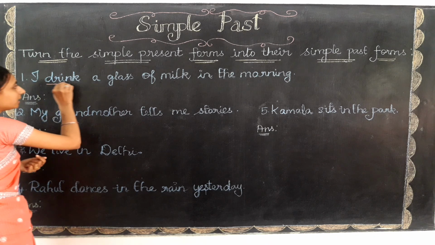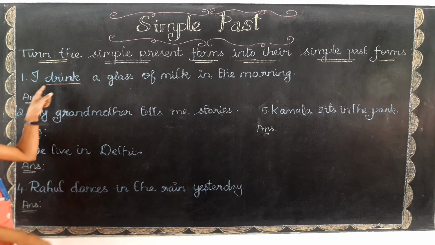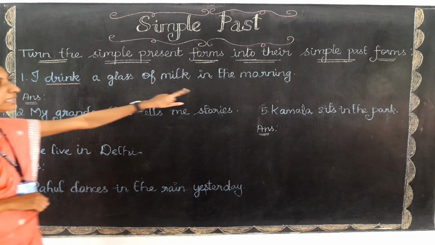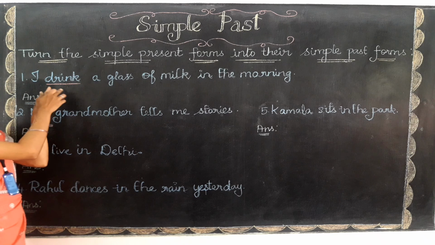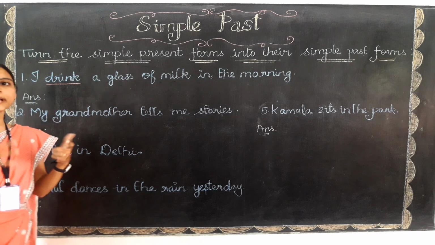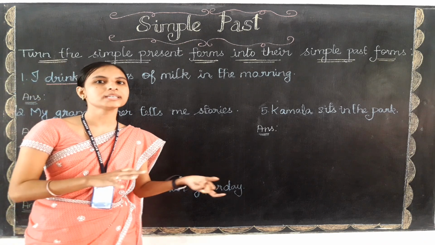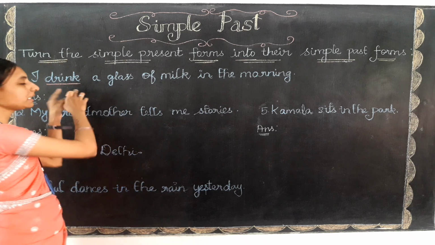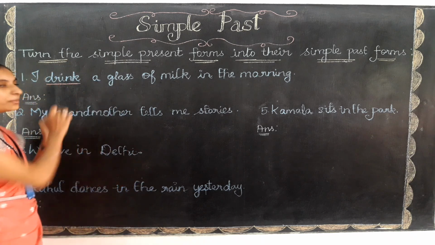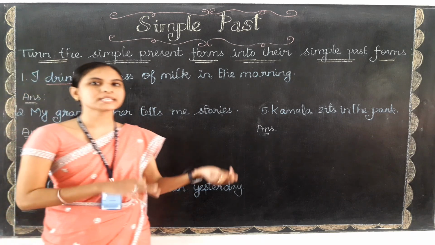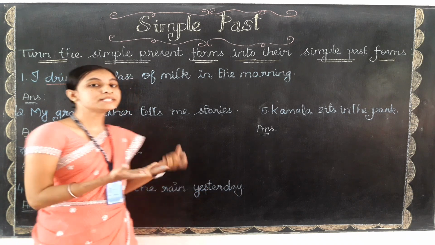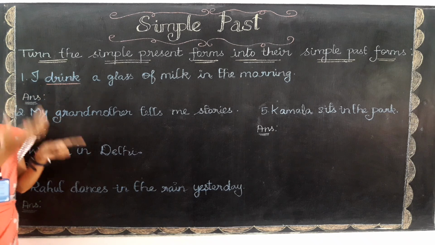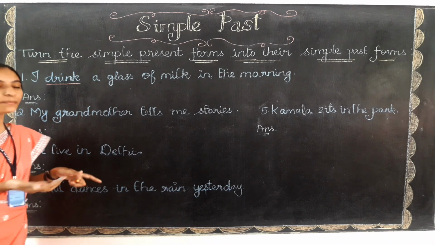So here the verb is drink. This is the present form. Now we need to change only this verb. Whenever you are converting present tense into past, you need to change only the verb. So what is the past form of drink? Yes, drank. Drink becomes drank in the past form.